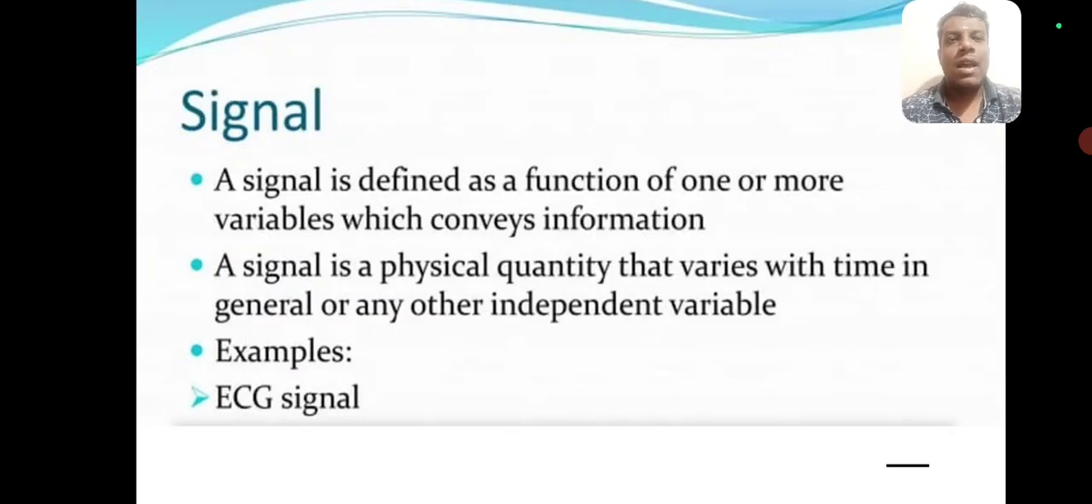Signal: a signal is defined as a function of one or more variables which conveys information. A signal is a physical quantity that varies with time or any other independent variable. Example: ECG signal.